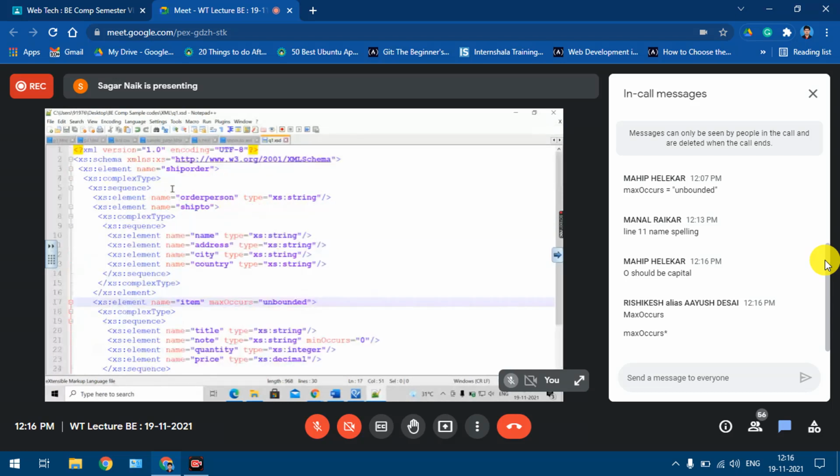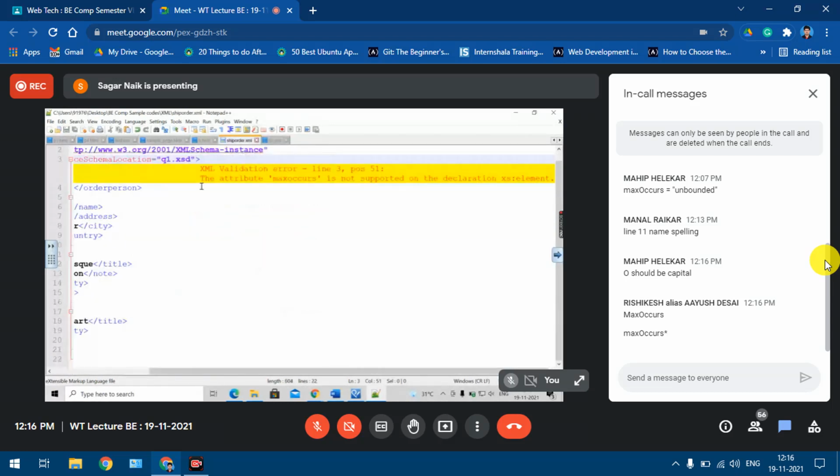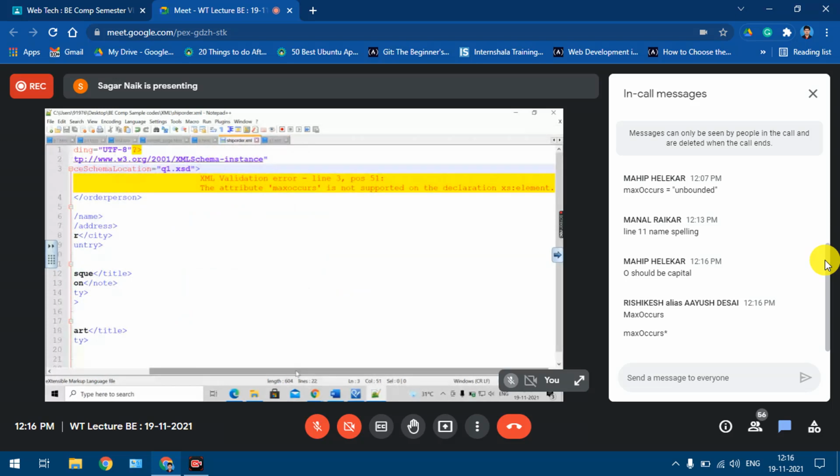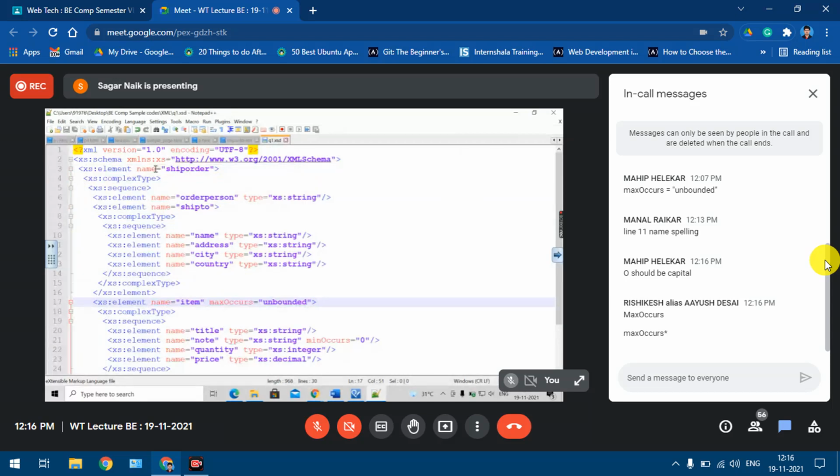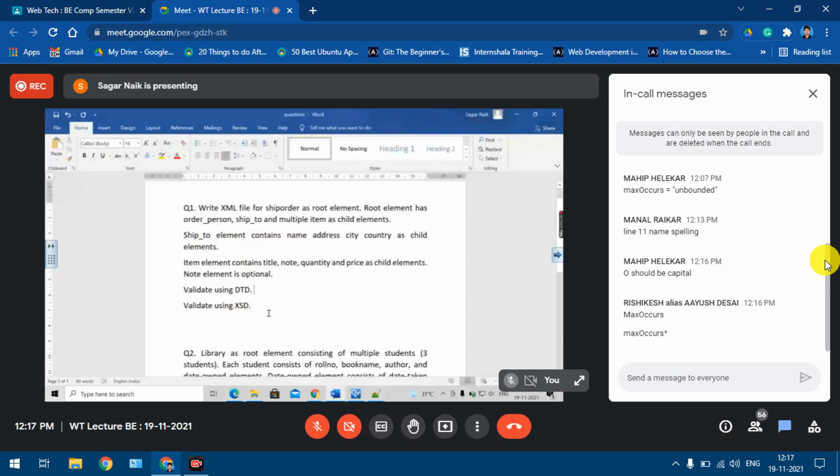So in this code, I had connected this XML file to the DTD. We verified with the internal DTD, then I did the external DTD, and now we validated against the schema also. So one more file is remaining for this element. What is that?